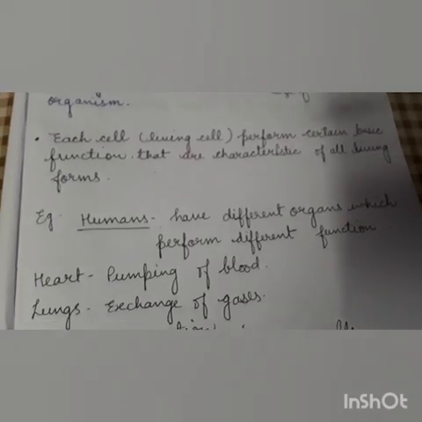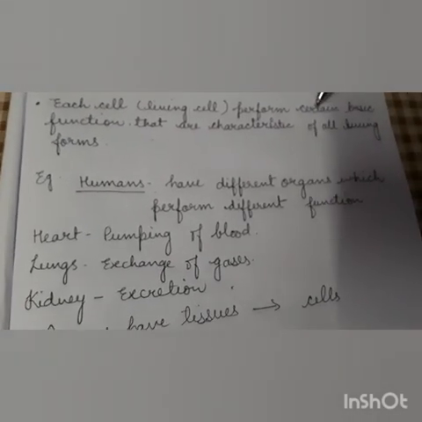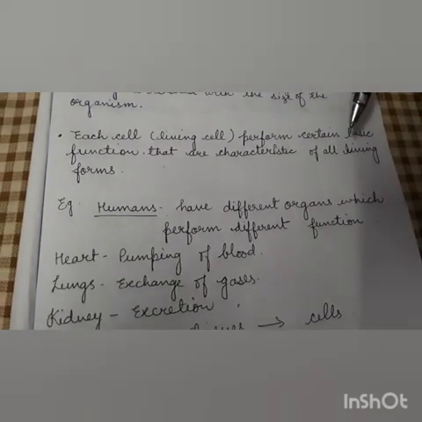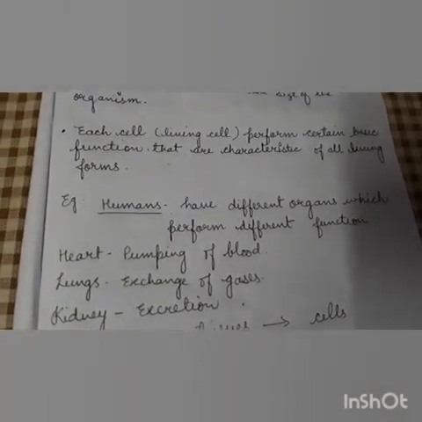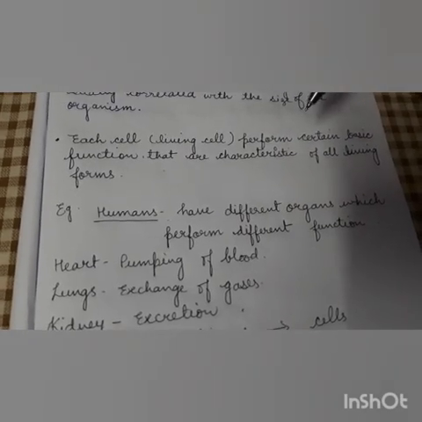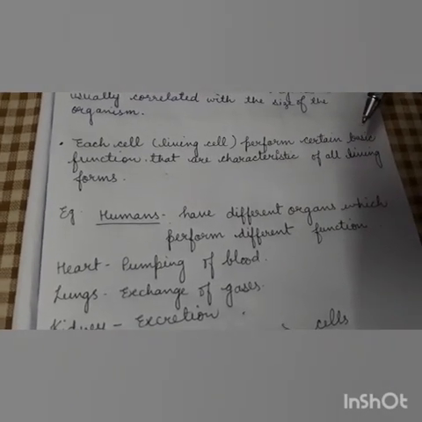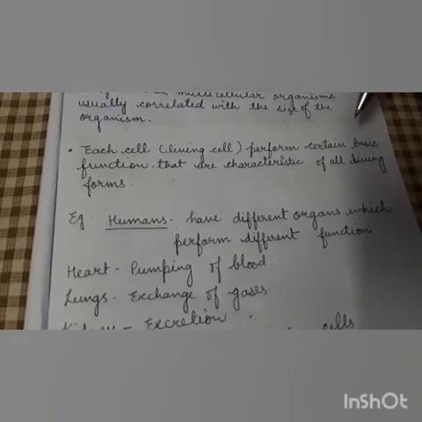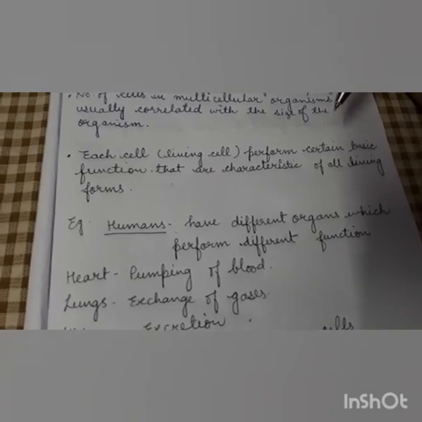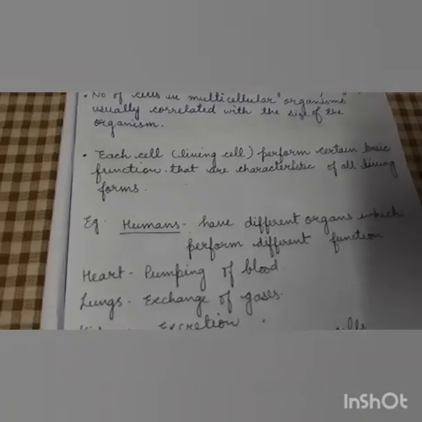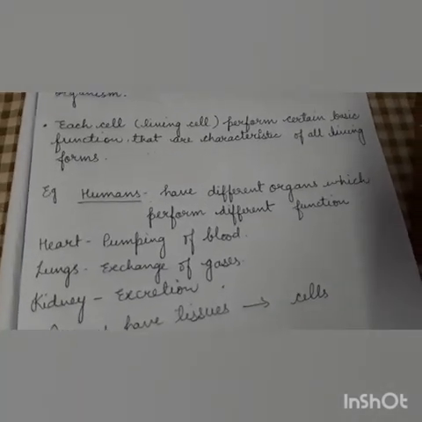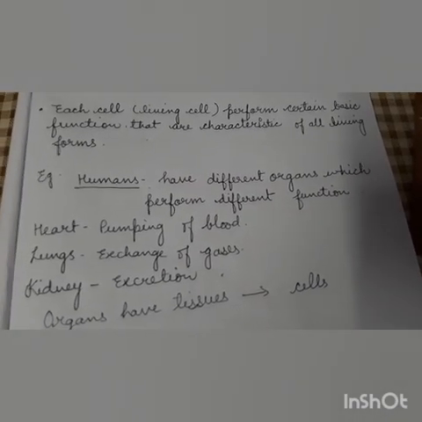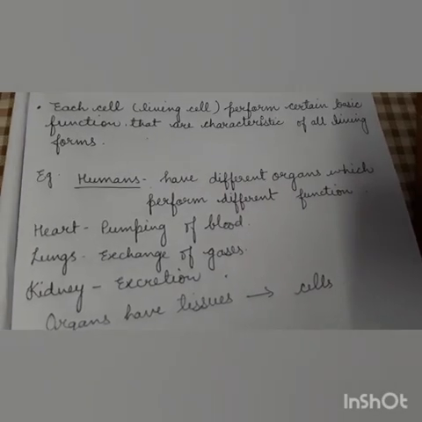And each living cell performs a certain basic function. These are the characteristics of all living forms. So cells perform the functions which are the characteristics of living organisms. For example, in humans, we are multicellular organisms and we have a developed organ system level organization.